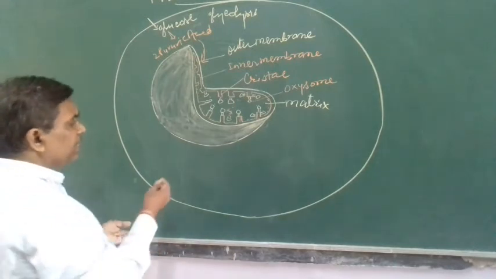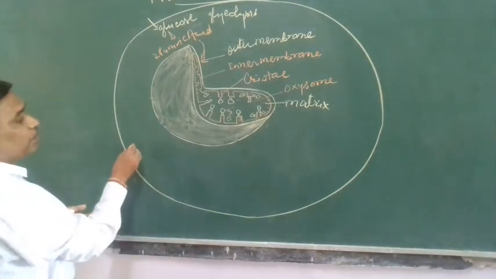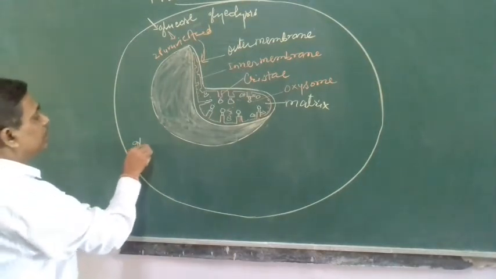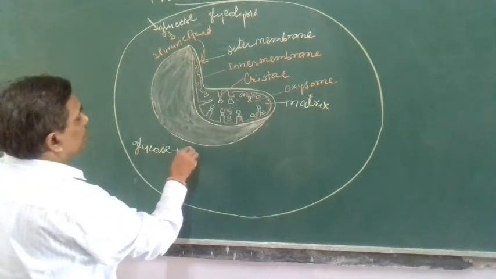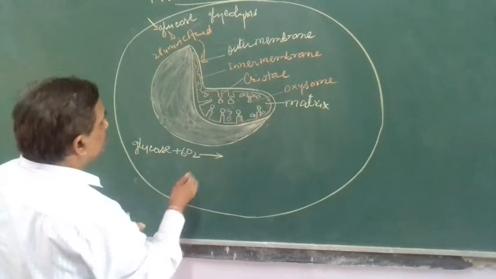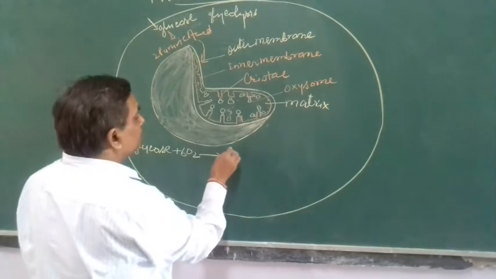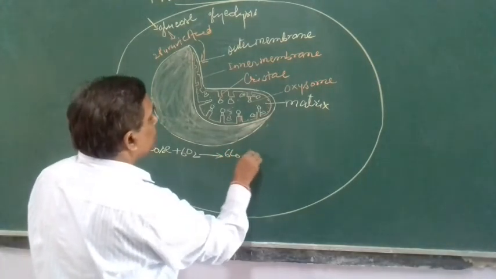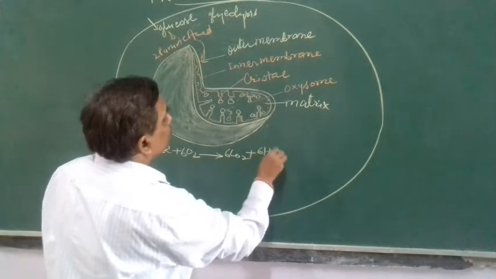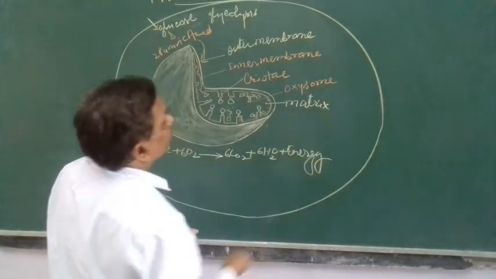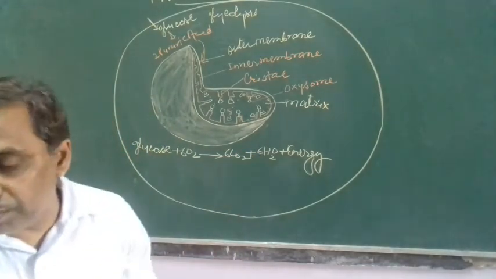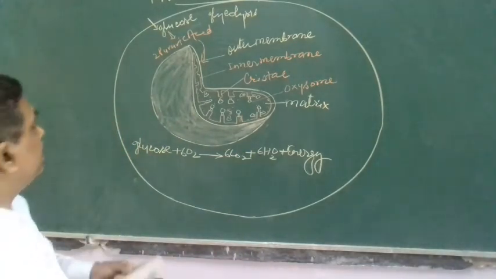So here we can say, suppose this glucose plus 6O2 undergoes oxidation and gives 6CO2 plus 6H2O plus energy. And now what is the fate of this energy?